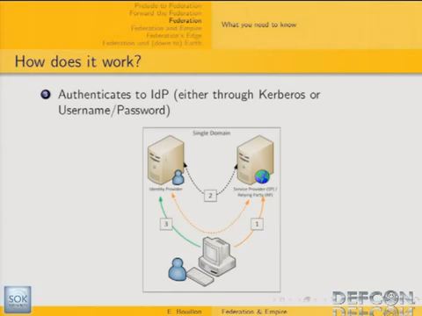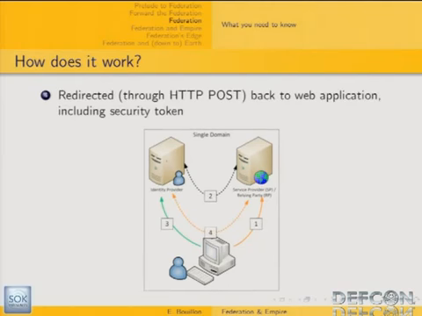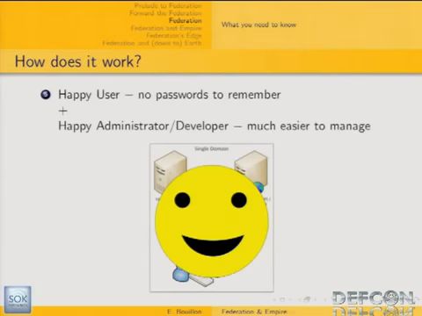Once the identity provider has authenticated the user, it is going to build a claim with appropriate attributes inside and sign it, and send it back to the user's browser with an HTTP POST form with an auto-submit request to the web application. That's how the SAML assertion is going to be transparently sent back to the web application. And as this web application is claims aware, it's going to grant access to this user according to what is inside the claim, the SAML assertion. And that's how you achieve the single sign-on solution. So our users are happy with that.